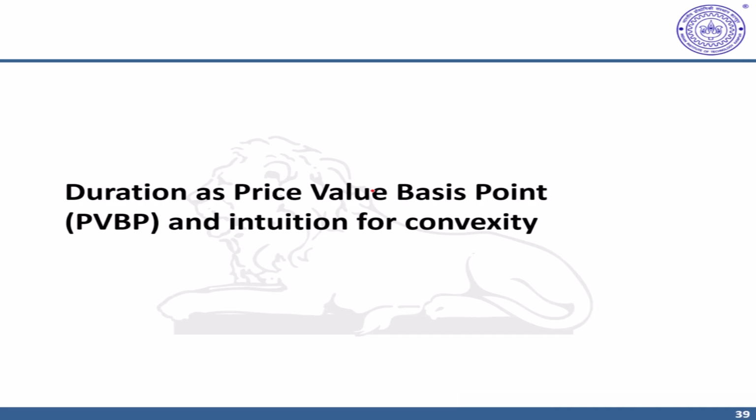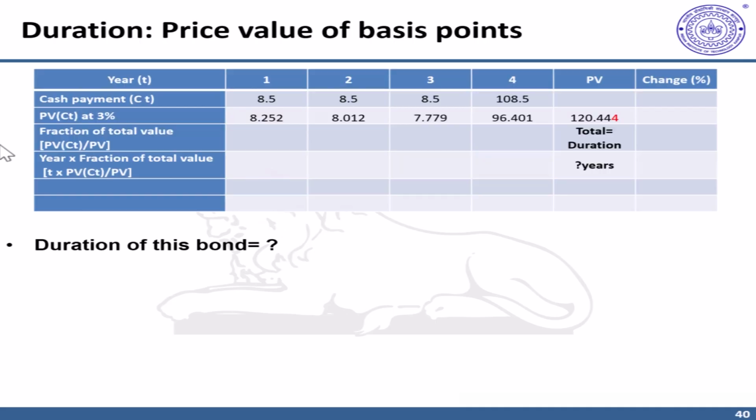In this video, we'll try to understand duration as a measure of price value of a basis point and also the intuition for convexity. Let us start with a simple example. Consider a bond with profile 8.5% coupon and 100 principal or face value to be received at maturity. So this 8.5 is received for 4 years, and in the final year at maturity, you will also receive the face value or par value. So the total value received in the fourth year is 108.5.